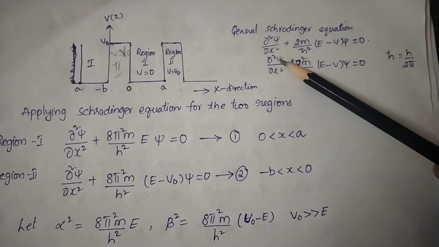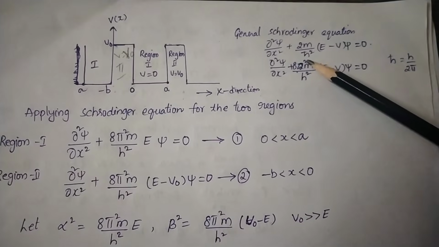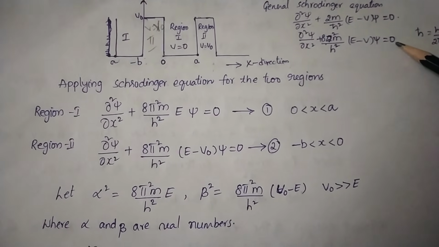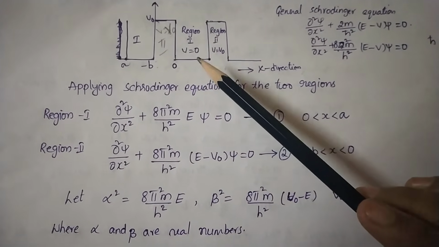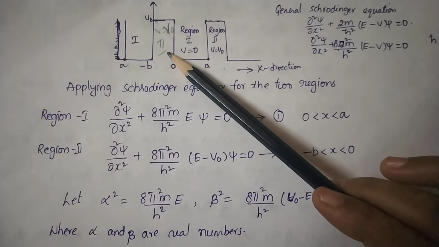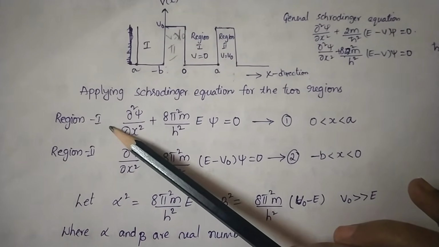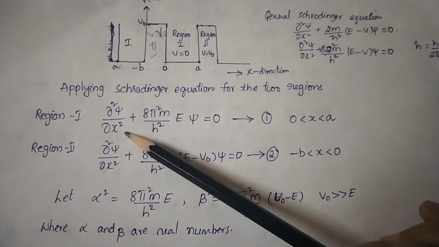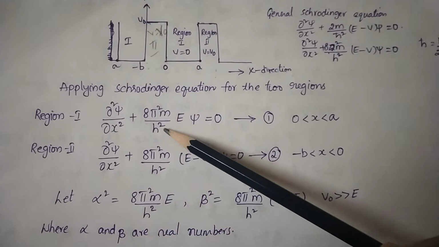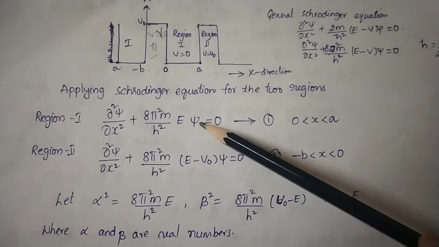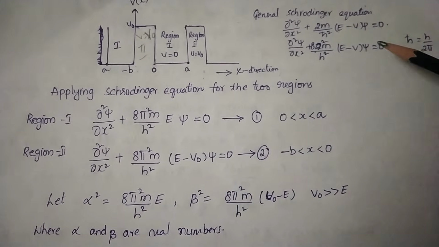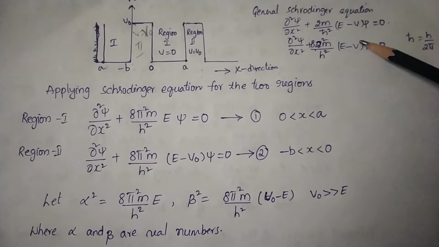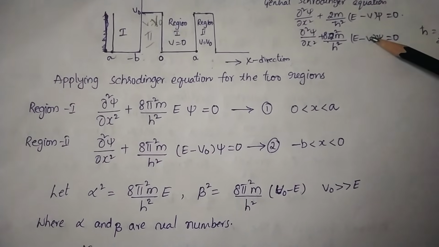You will get ∂²ψ/∂x² + (8π²m/h²)(E − V)ψ = 0. Now we apply the Schrödinger wave equation for region 1 and region 2. For region 1, this equation gets modified as ∂²ψ/∂x² + (8π²m/h²)Eψ = 0, because for region 1, 0 < x < a, the potential V is considered as 0.